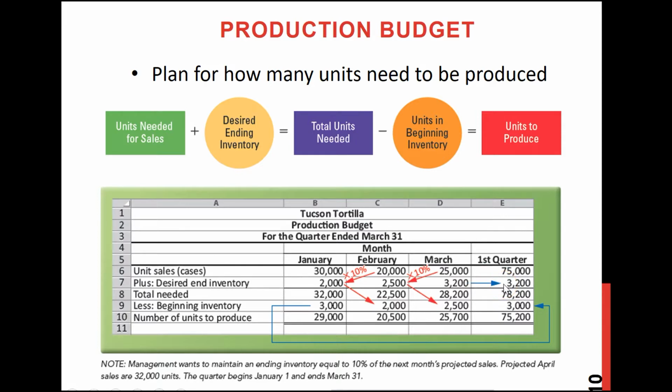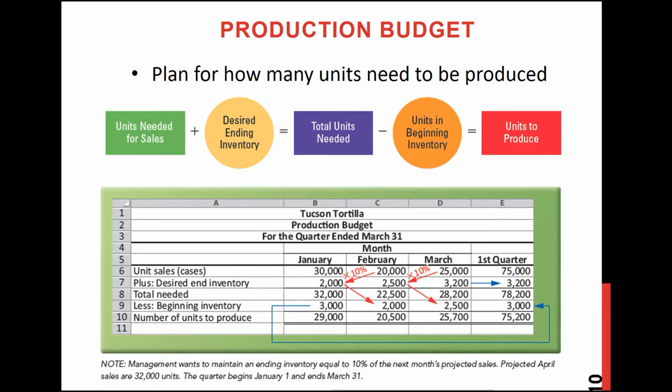Because ending inventory means whatever you have at the end of the quarter. So the end of the quarter means the end of the month of March, right? So whatever is your March ending inventory will be the whole quarter's ending inventory.